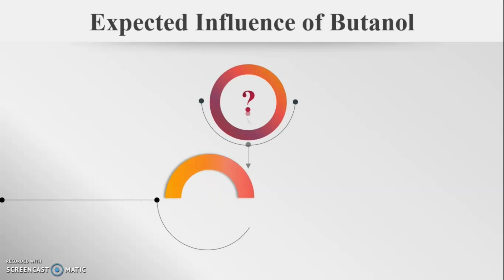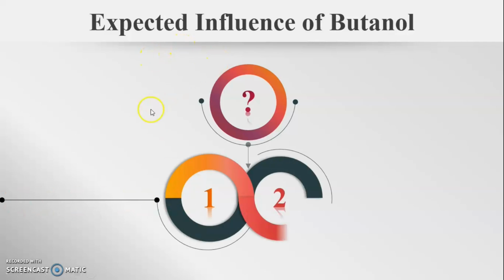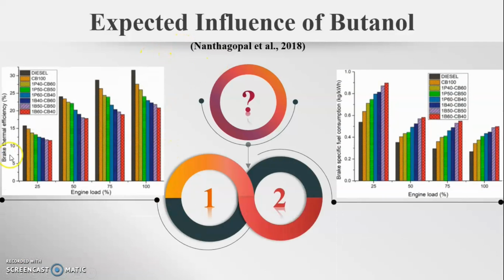This slide will help us to understand the expected influence of butanol. Here we have a graph which shows the brake thermal efficiency versus the engine load. In this study, the red bars indicate the butanol blended biodiesel and the yellow ones are for the neat biodiesel.